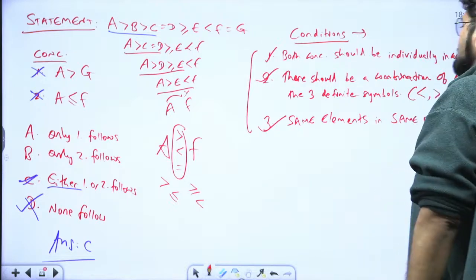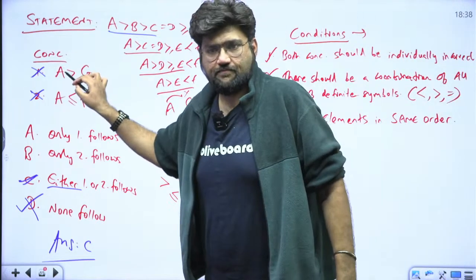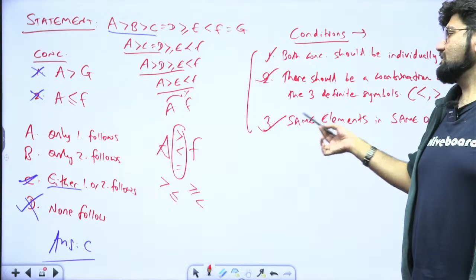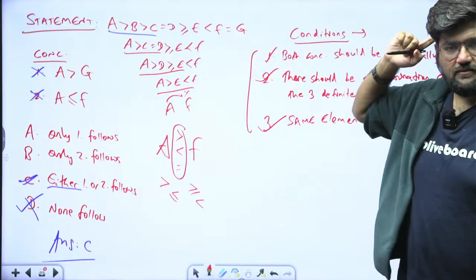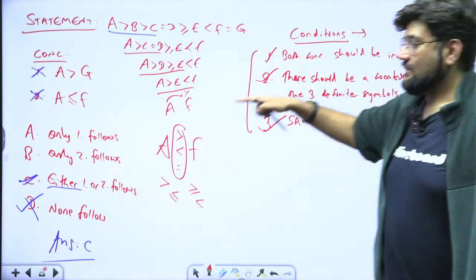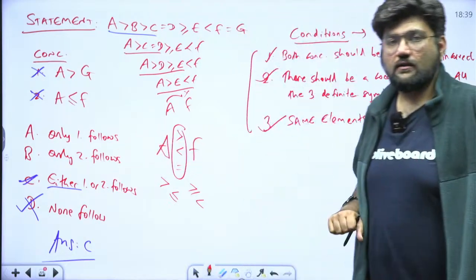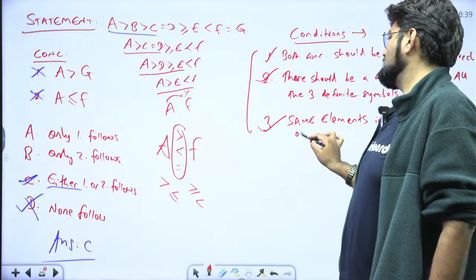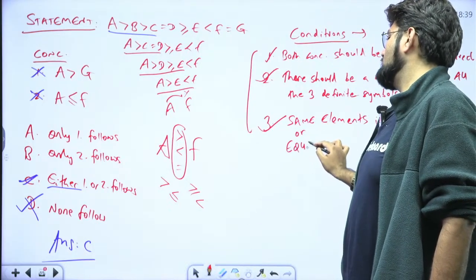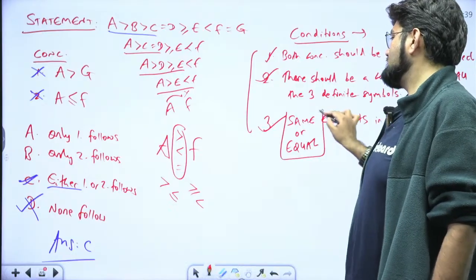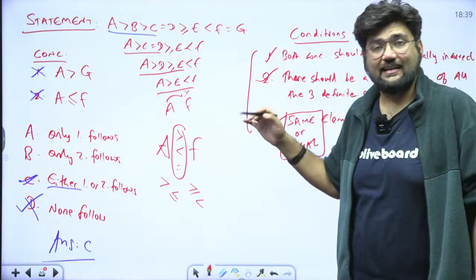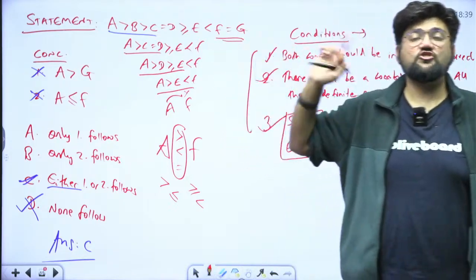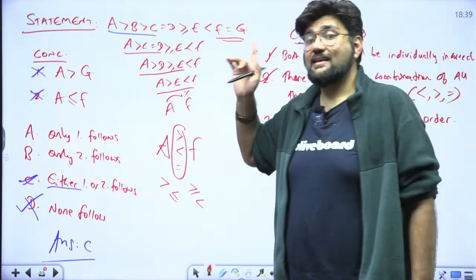Yes. So in the first go, if I change it to G, then this is still true. But I think we can't say same elements because one is G and one is F. Still, your answer will be either one or two. Why is that? Because apart from same element, you have equal element. Same means same, ditto same, exactly same. Equal means they are related with an equal. They are interchangeable. They are replaceable.